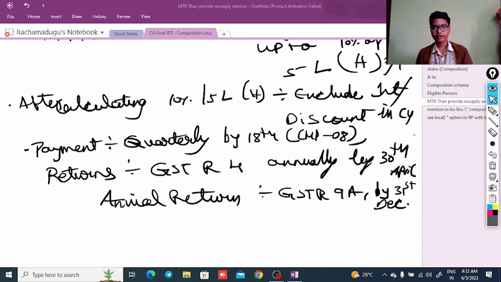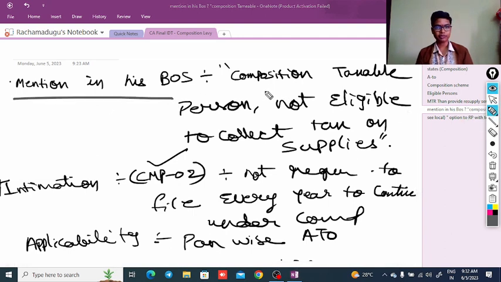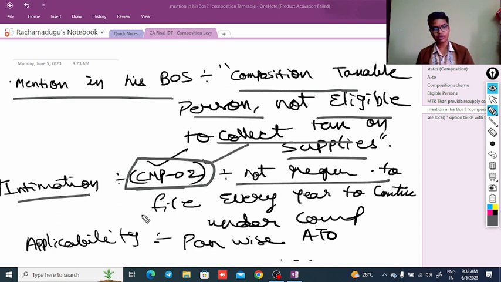Next. The composition dealer needs to mention in his bill of supply that he is a composition taxable person and not eligible to collect tax on supplies made. And intimation: CMP 02 is the intimation if the person wants to convert to the composition scheme. Once he has converted to the composition scheme, he is not required to file the same form every year to continue under the composition scheme.